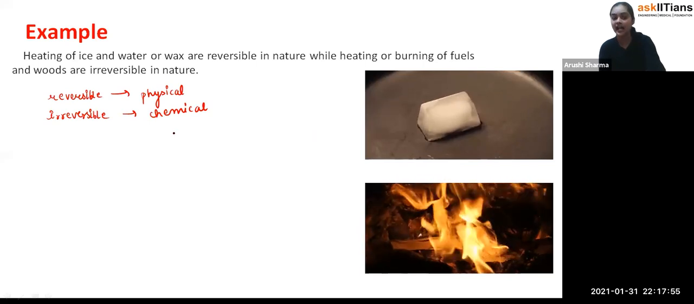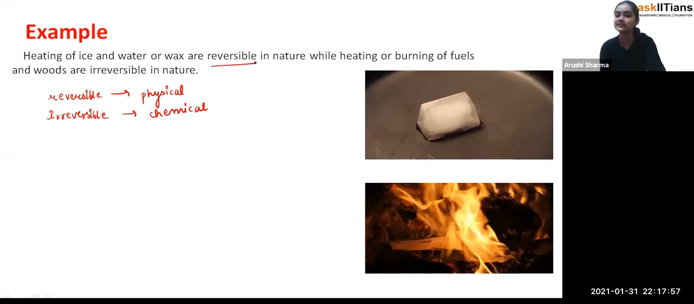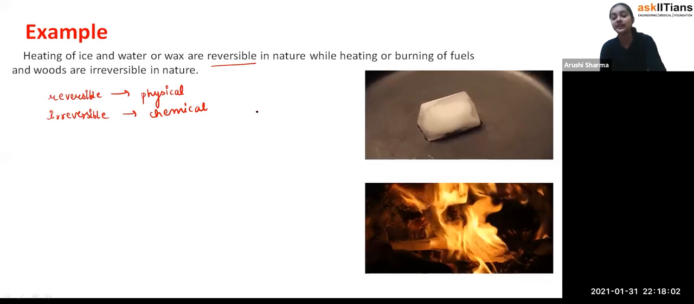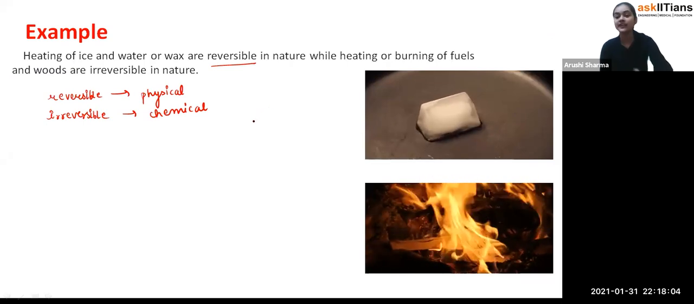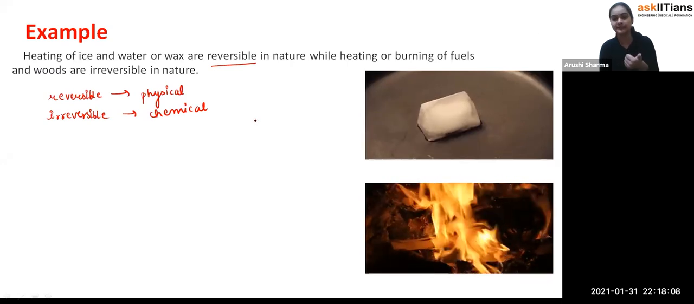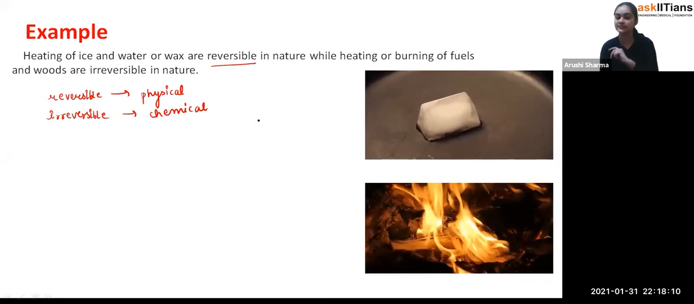Like when we heat ice or water or wax, these are reversible. But when we heat or burn the fuels or wood, they are irreversible in nature. So that's how we are having the use of heat in both of the conditions. It's just that in one there is the reversible nature and in another one is the irreversible nature.